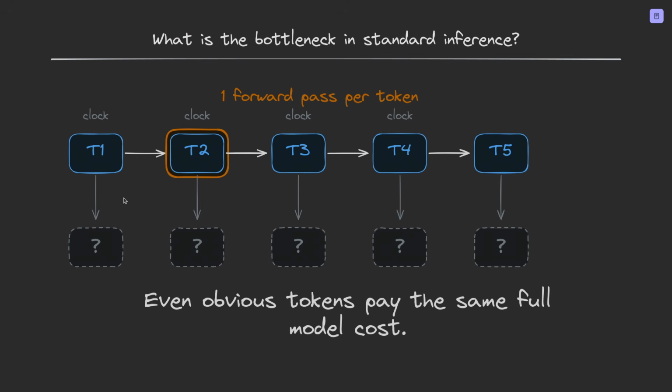And technically, why is this slow? Because the decoding phase is memory bandwidth bound. The GPU isn't spending time doing arithmetic, matrix multiplication. It's spending most of its time just loading the model weights from VRAM to the compute cores, loading billions of parameters just to do a small amount of math, then loading them again and again. The GPU compute units are sitting largely idle waiting for the data. And this is the fundamental bottleneck, and it's the exact bottleneck that speculative decoding and MTP are engineered to attack.